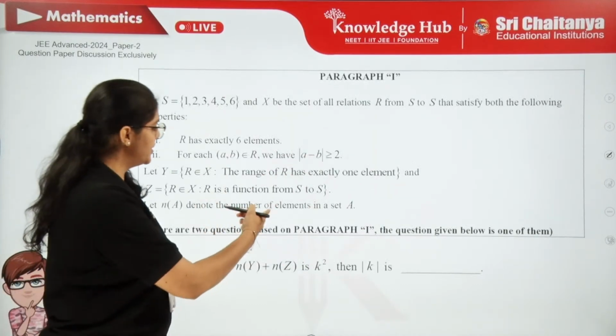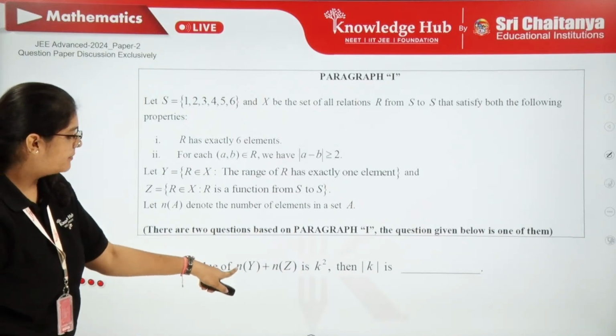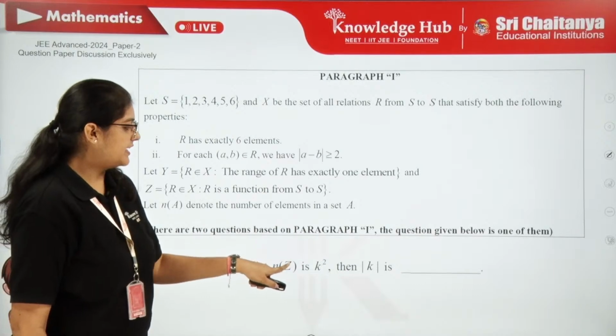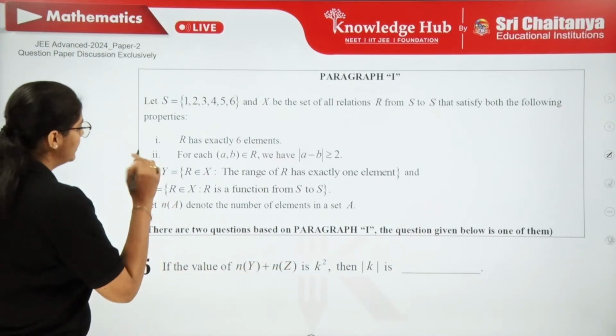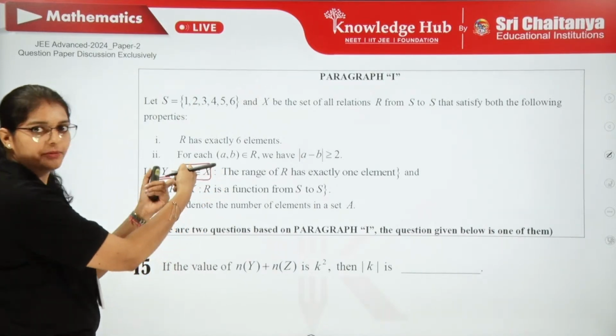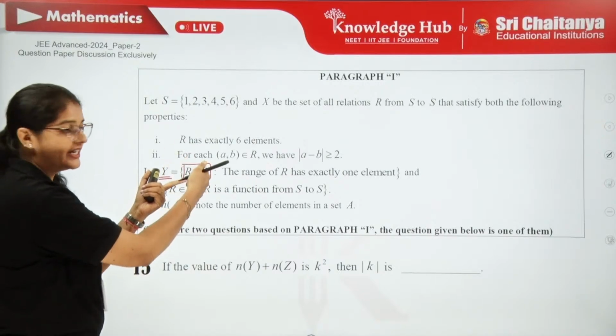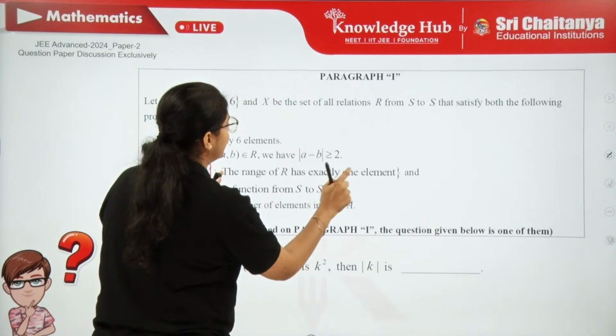Let's see another question in this paragraph 1, the 15th question. It asks for the number of elements in Y and the number of elements in Z. So we have to find that out. Now, what is the number of elements in Y? Again, out of those 20 ordered pairs only, right? Because the relation belongs to set X, the range of R has exactly one element.